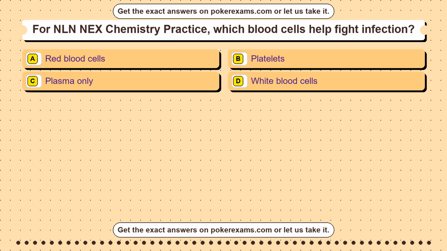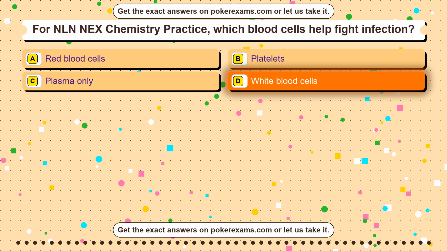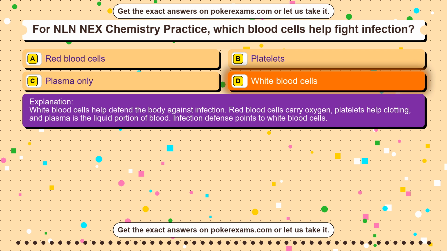Question 2. For NLN NEX Chemistry Practice, which blood cells help fight infection? Option A red blood cells. Option B platelets. Option C plasma only. Option D white blood cells. The correct answer is option D. White blood cells. White blood cells help defend the body against infection. Red blood cells carry oxygen, platelets help clotting, and plasma is the liquid portion of blood. Infection defense points to white blood cells.